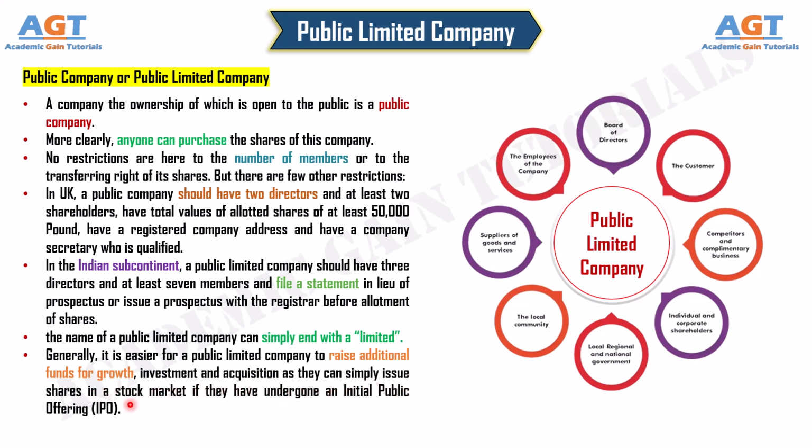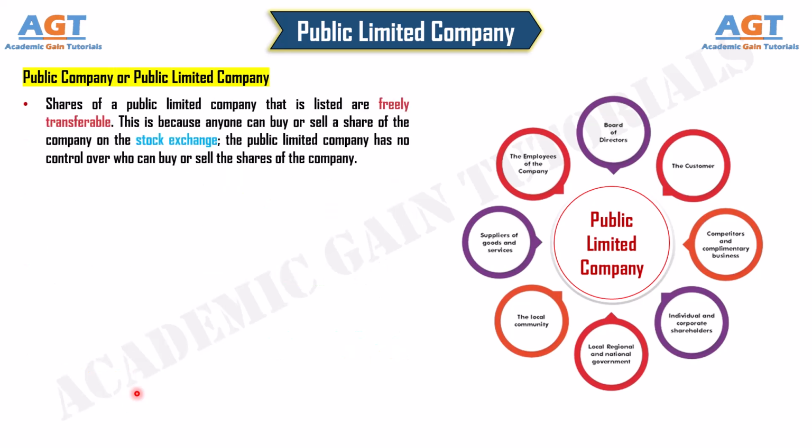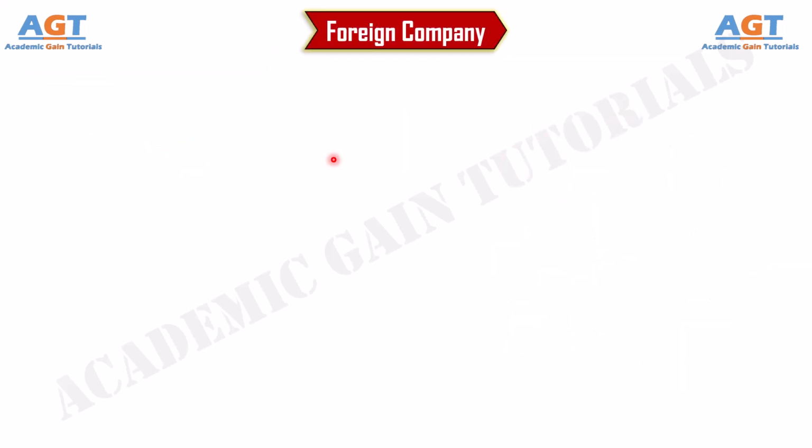Shares of a public limited company that is listed are freely transferable. This is because anyone can buy or sell a share of the company on the stock exchange. The public limited company has no control over who can buy or sell the shares of the company. Based on domicile, companies can be classified as foreign company and local company.